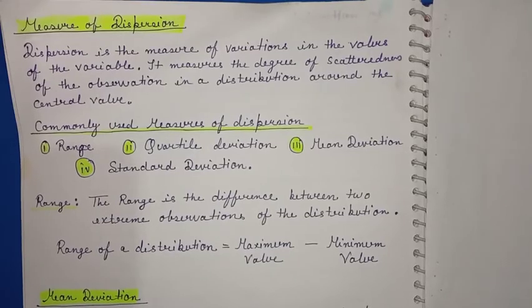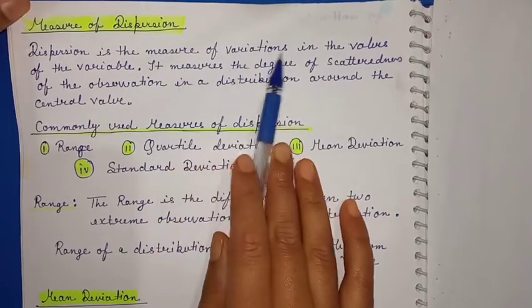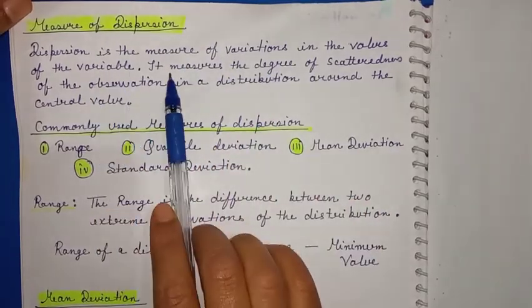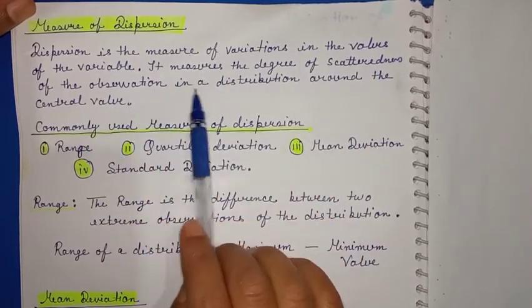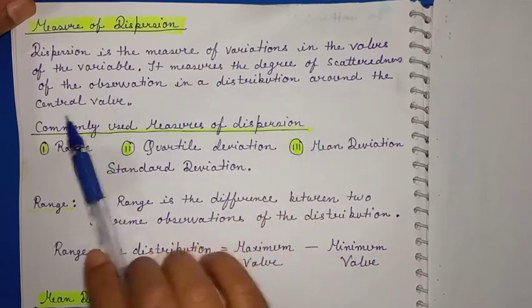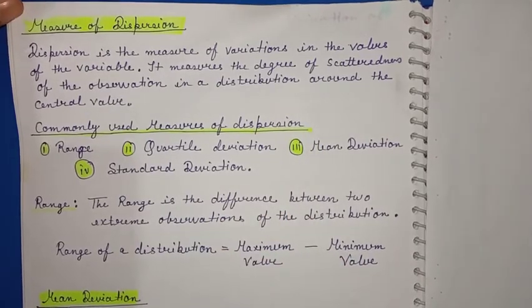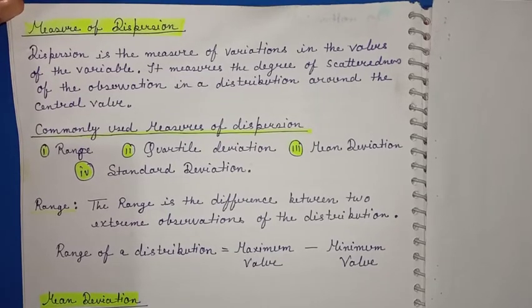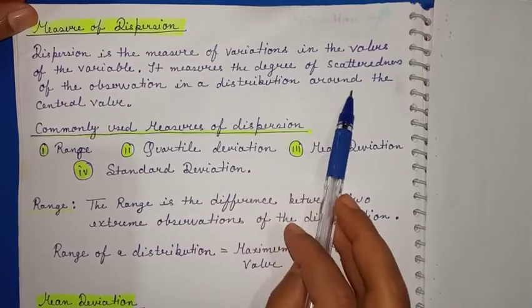Hello learners. Today we will deal with the topic measure of dispersion. Dispersion is the measure of variation in the values of a variable. It measures the degree of scatteredness of the observations in a distribution around the central value. As the name suggests, dispersion measures the scatteredness of the observations in the distribution.